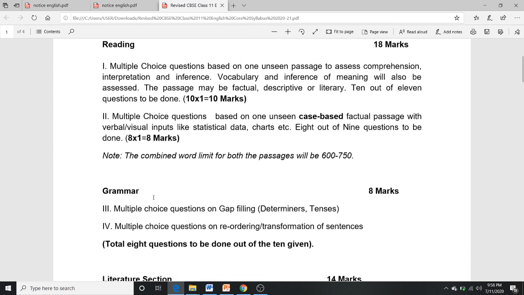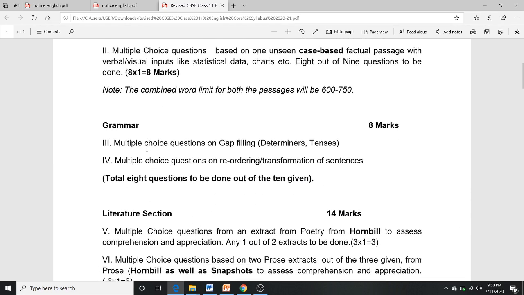The reduction happens in the grammar portion, which contains 8 marks. What has been given in grammar is multiple choice questions on gap filling and determiners or tenses, and second, multiple choice questions on reordering or transformation of sentences. That means first the filling in the blanks, and second the reordering or transformation, where some sentences will be given and you need to reorder them.